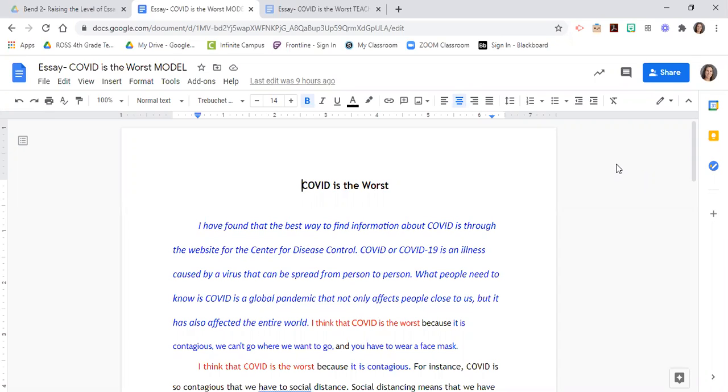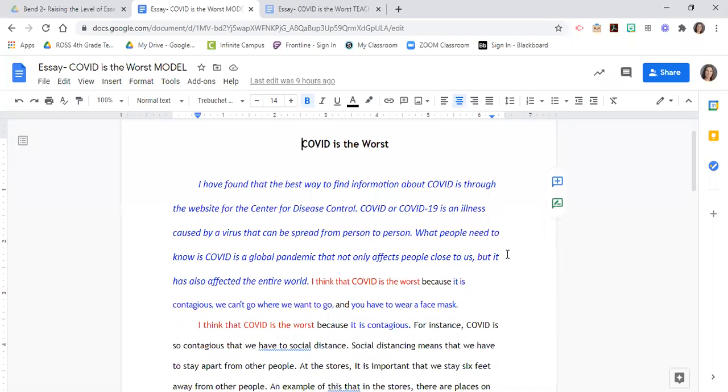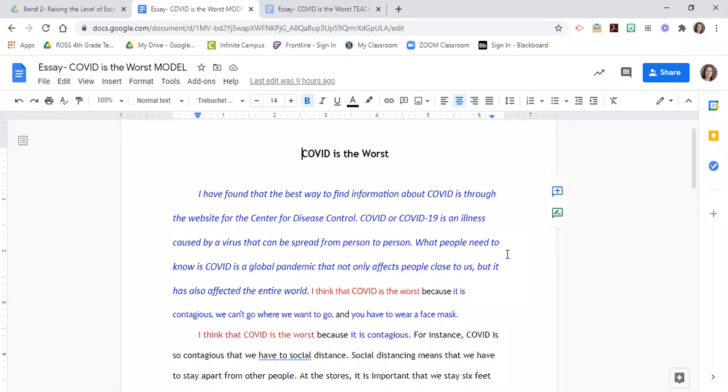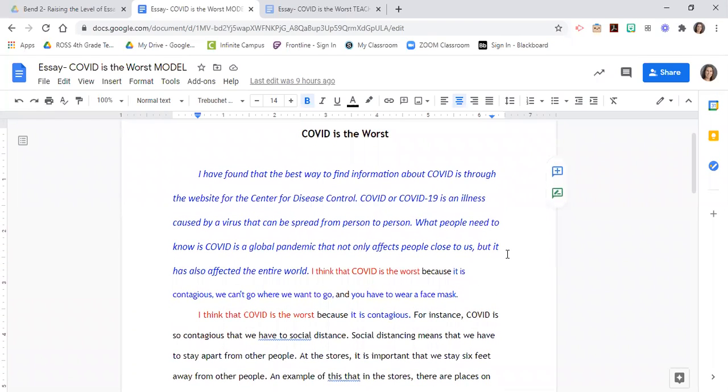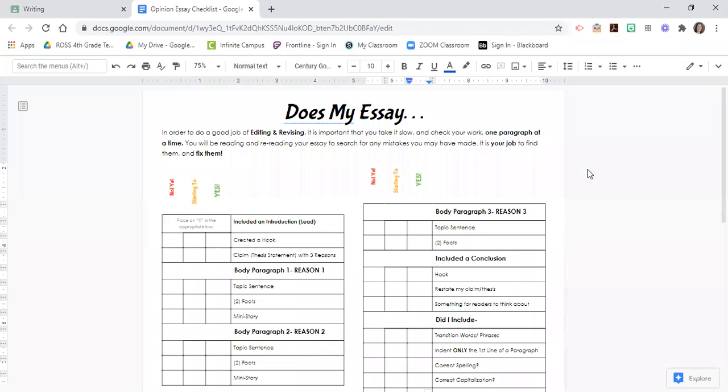So, to help us do editing and revising of our draft, I went ahead and created for you a checklist. So here is my draft right here. And what I want to do is look at my checklist and see how I can start going through my paper and making it even better. When I start revising my paper, I need to make sure that I'm going section by section through the paper to make sure that nothing is missing.